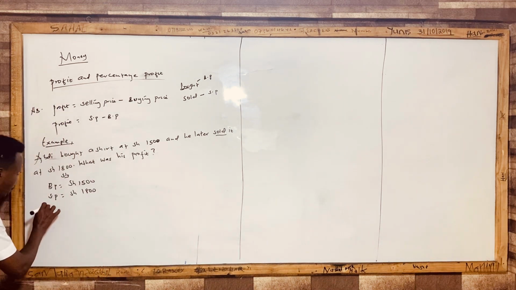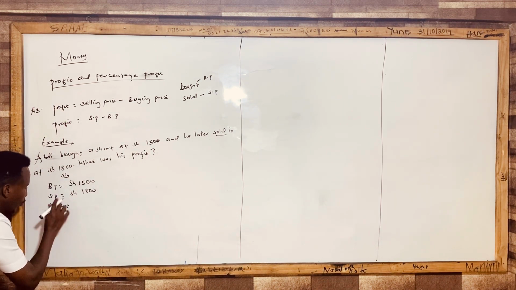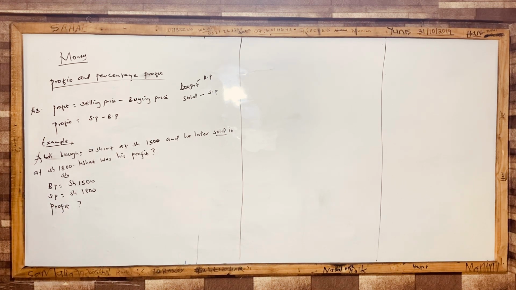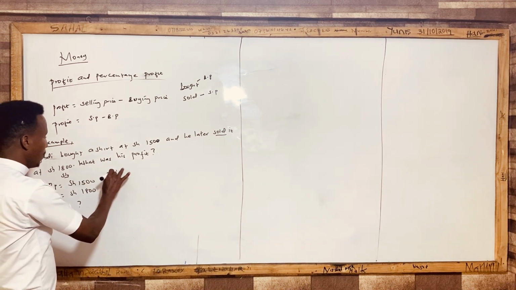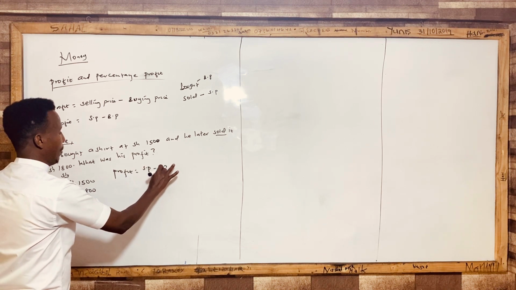Now from there, what we are expected to look for is profit. Profit is under question mark. That's why I told you, what was his profit. We are going to say profit is equal to selling price minus buying price, okay?